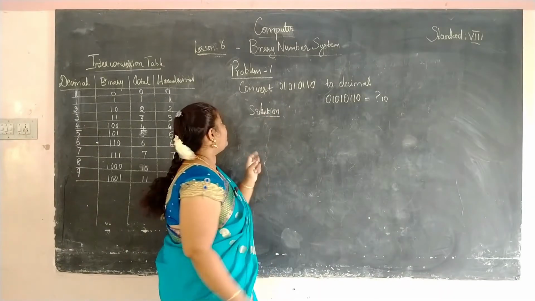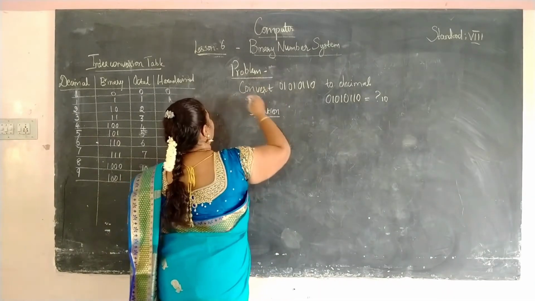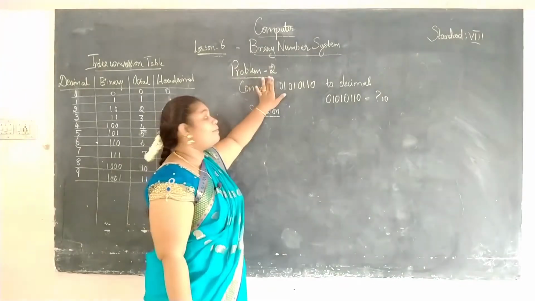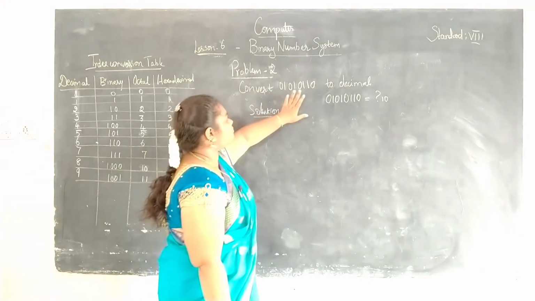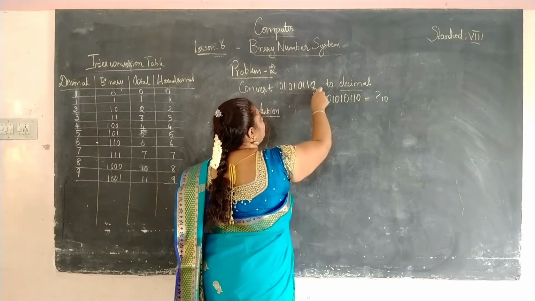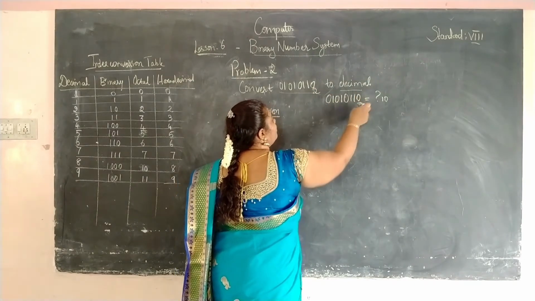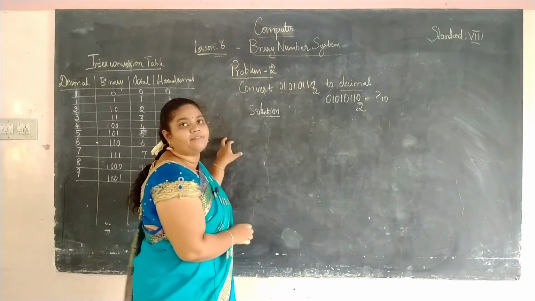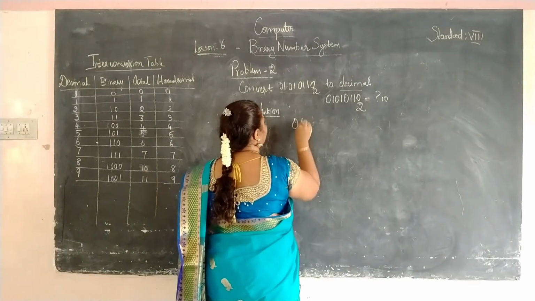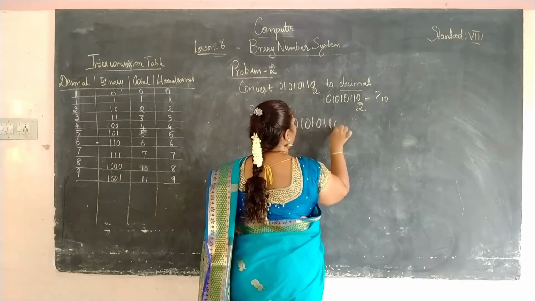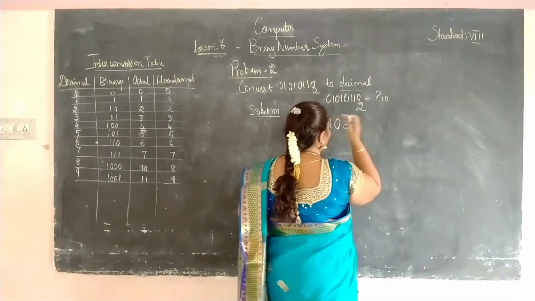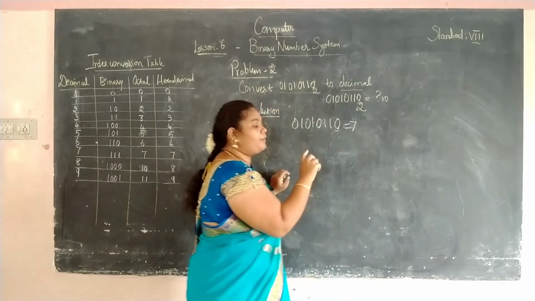Now we are going to see our next problem, problem number 2. Here we are going to convert the same binary numbers to our decimal numbers. The same like we did in the previous problem, we are going to solve this problem also. We have to multiply from the right side.